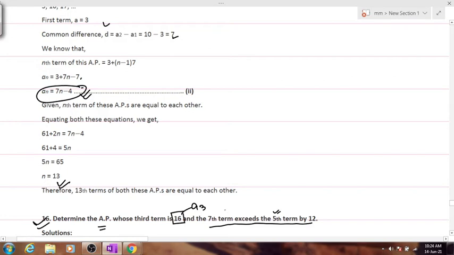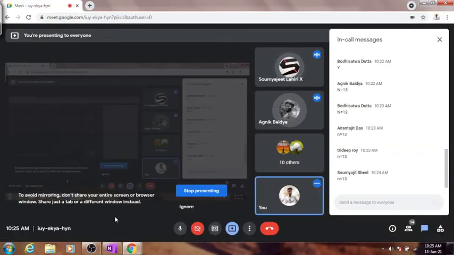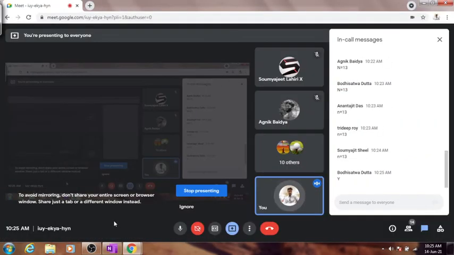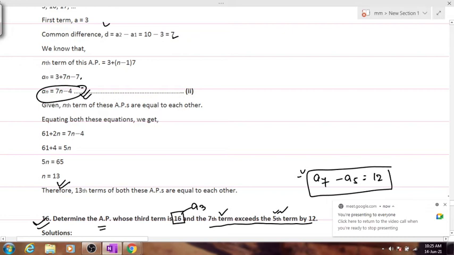Can anyone explain this to me? Seventh term exceeds the fifth term by 12, which means the seventh term exceeds the fifth term by 12. Is this part clear to everyone? Yes or no? Yes, sir. Sure. Very simple one. Any difficulty till now? Okay then.